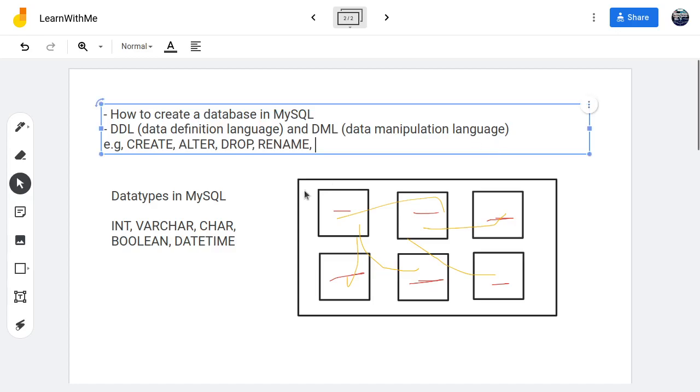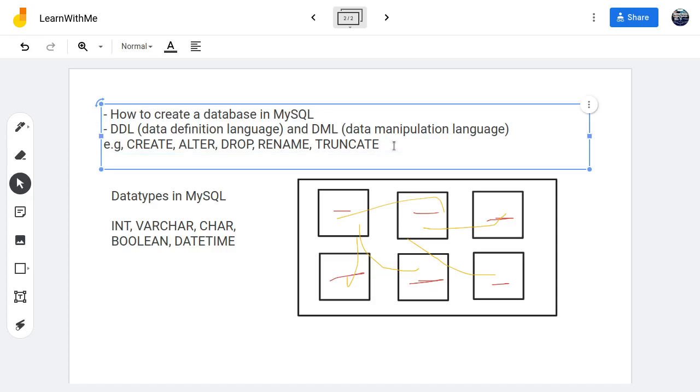All right, remember I demonstrated what columns and rows are some minutes earlier. Let me just add one more. Truncate will wipe off all the data that is on the table without affecting the structure of the table. The table will still be there, but it wipes off the data that is there. So example of DML. Let me make this one clearer.